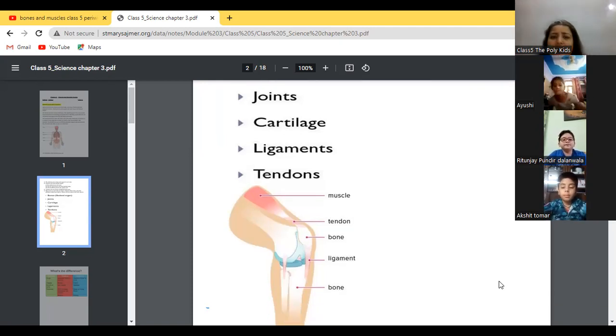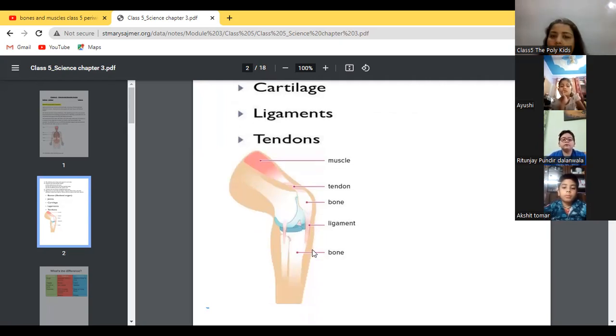Then ligaments. Look, this is the leg. What is this showing? This upper part, orange, pink or red color part, is called muscles. On the upper side of the bones, we have muscles.